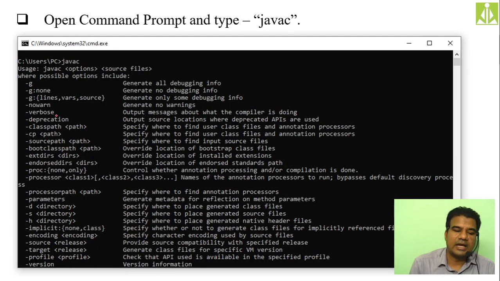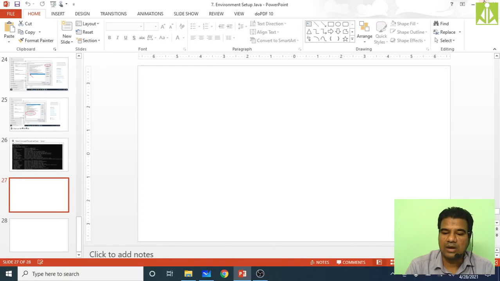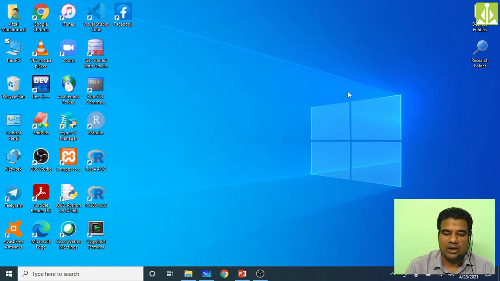Then again come back to command prompt. Open the command prompt, go to run and type cmd. It will open the command prompt. Now you type javac. As you can see, when I'm typing javac, it is recognizing javac as a command, and it is showing some options related to the javac command. Unlike the previous case, it is not giving any errors right now. Hopefully you understood. With this we have completed the installation and path setting for Java. So now Java is ready for program execution.